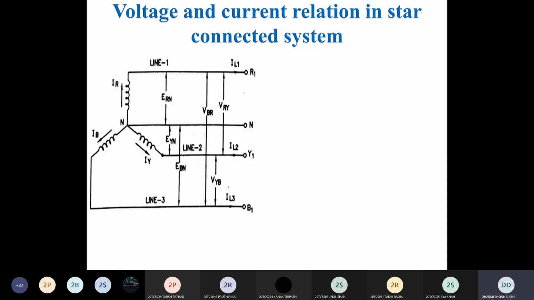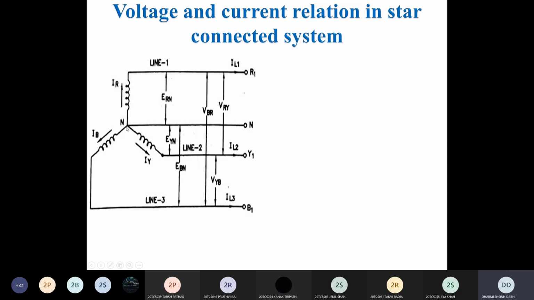So if you see the voltage current relation in the star connected system, your phase currents, meaning IR, IY, and IB, we call as phase current, whereas IL1, IL2, and IL3 we call as line current. So in the star connected system, the relationship between phase current and line current is this way. Your phase current is equal to your line current.